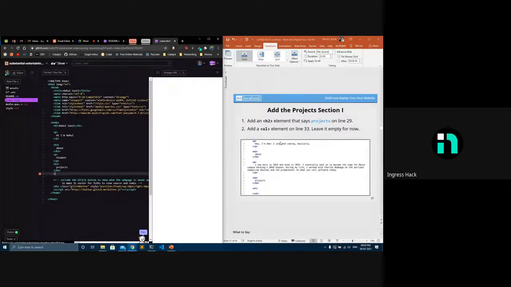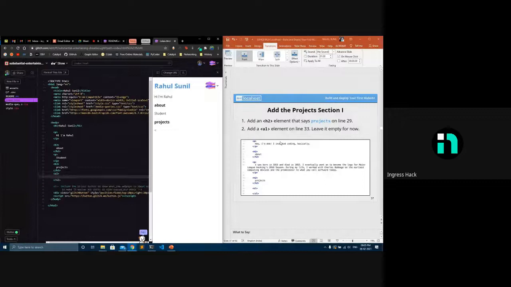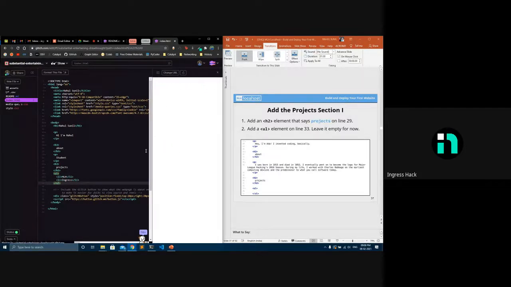Then I'll write that as UL. Inside UL, if I want to add my first project, it's written inside li. So list items, that is li. Once I added this li, a bullet point came in. So I'll just add mlh. The second li will be ingress. It just comes as a bullet point. Like I said, if I change this ul to ol, that is ordered list, it becomes 1, 2. So it's unordered list and ordered list.